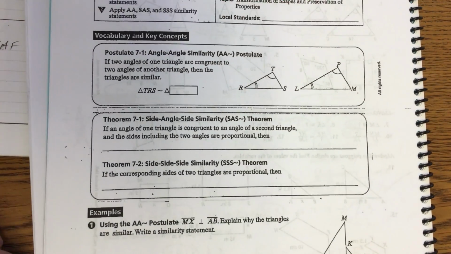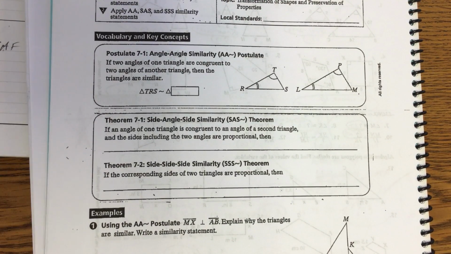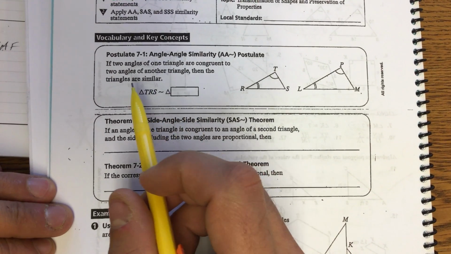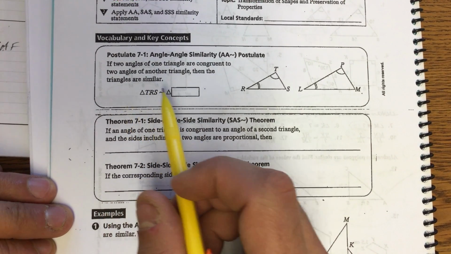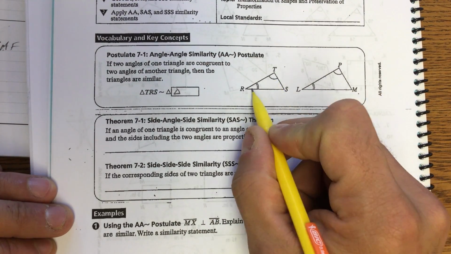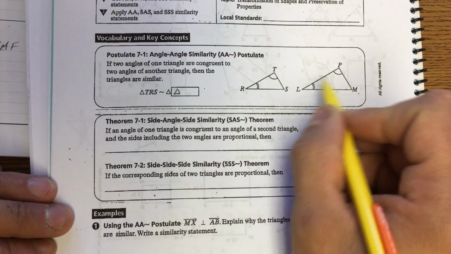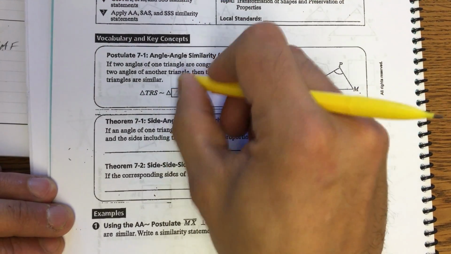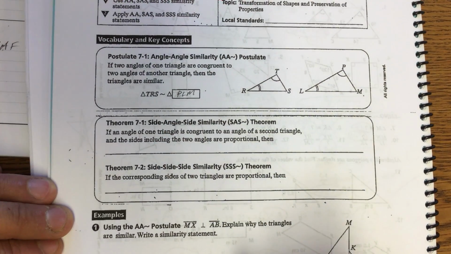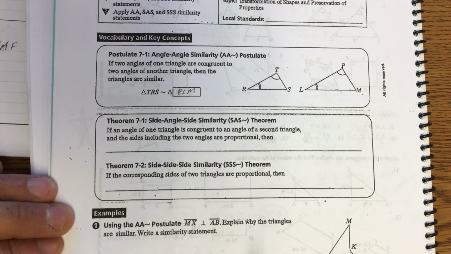Okay, let's do this thing. Today we're going to talk about similarity postulates, something like angle-angle for similarity, AA similarity. If two angles of one triangle are congruent to two angles of another triangle, then the triangles are similar. That means triangle TRS, single arc, double arc, no arc, must be similar to triangle PLM, because we have two congruent angles. That's all you need for similarity.